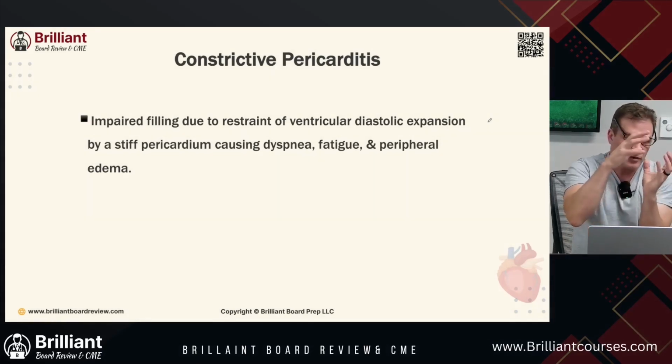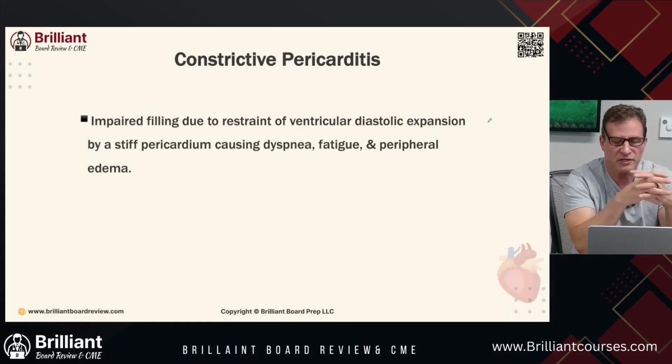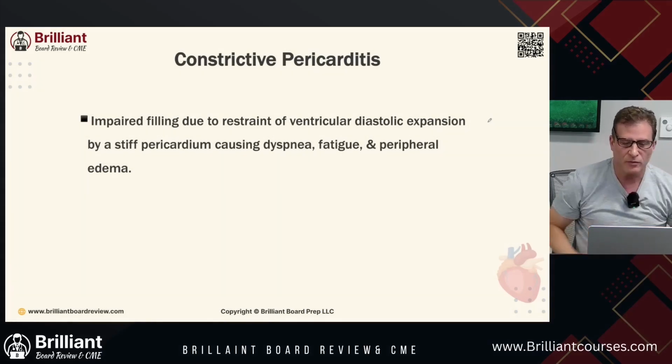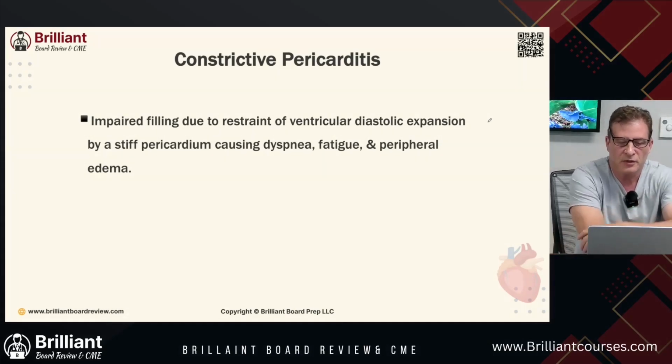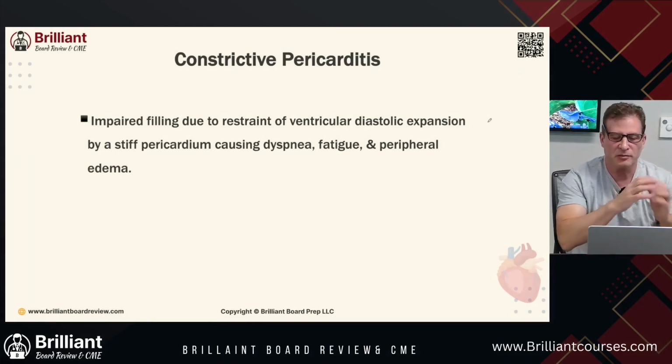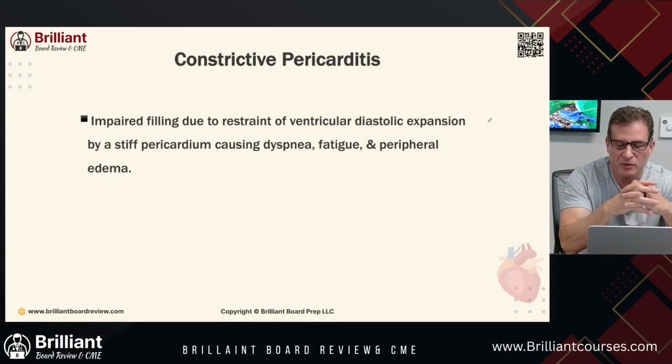Remember, the heart has like a little sentence, heart coffin right there, and it's holding it tight in its heart coffin. Restraint of ventricular diastolic expansion by stiff pericardium, causing dyspnea, fatigue, and peripheral edema. Clinical feature, rigid pericardium leads to impaired cardiac filling.